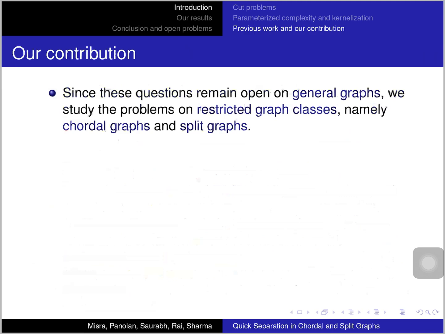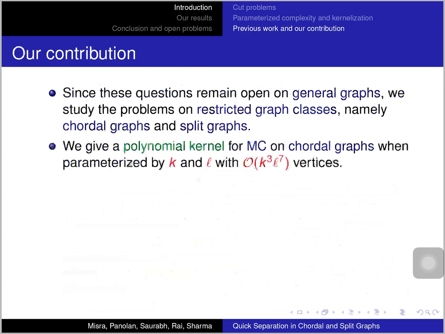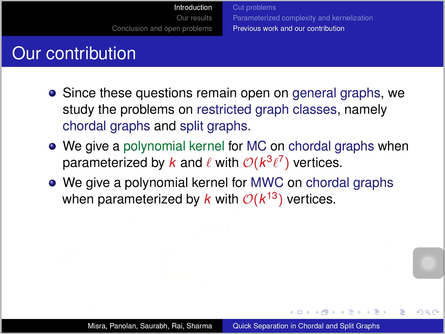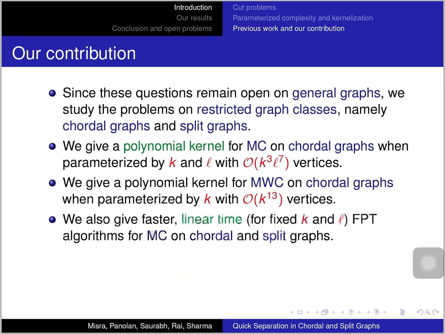Now, since these questions of finding a kernel on general graphs for multi-way cut and multi-cut have been open for a long time, we decided to explore these on restricted graph classes like chordal graphs and split graphs, in the same vein as the recent results of Jensen et al., where they explored this problem on planar graphs. And we give a polynomial kernel for multi-cut on chordal graphs when parameterized by both k and l, with k cube l to the 7 vertices, and we give a polynomial kernel for multi-way cut on chordal graphs with k to the 13 vertices. So this kernel does not depend on l.